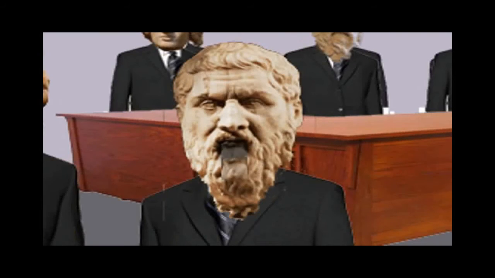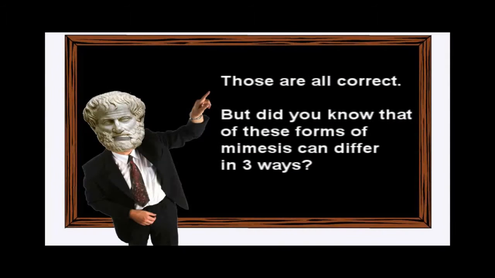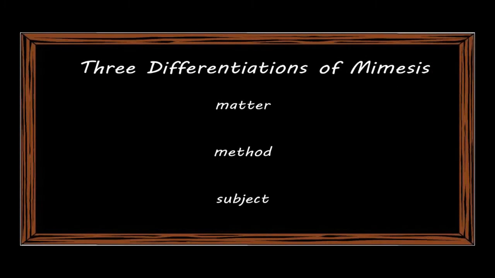Epic! Tragedy. Comedy. Those are all correct, but did you know that each of these forms of mimesis can differ in 3 ways? Mimesis can differ in matter, subject, or method. Matter deals with rhythm, speech, or melody of a verse. Subject deals with the type of character a story is concerned with. Method is how the poet presents his story.